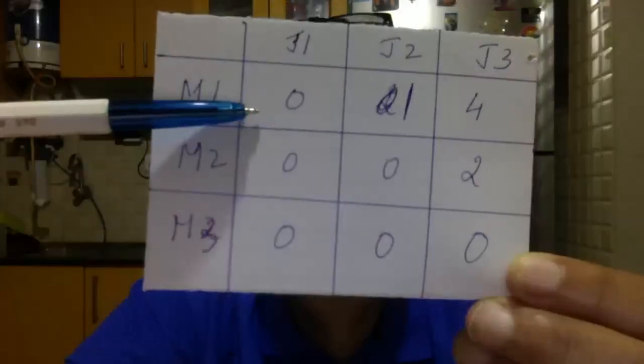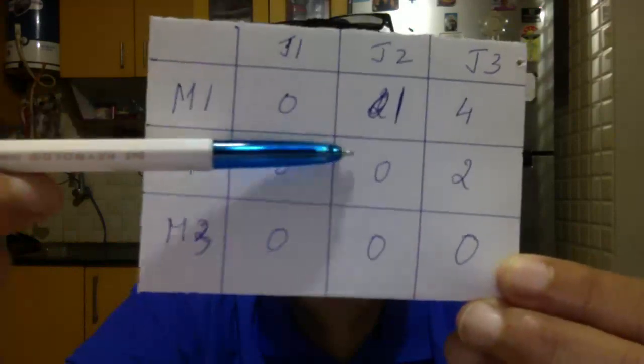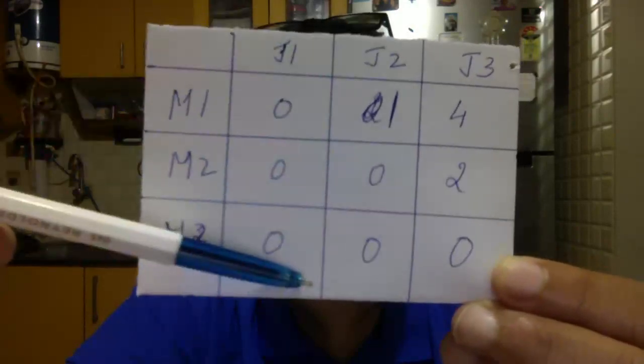So I have to give here. So when M1 gets J1, this column gets over. When M2 gets J2, this column gets over. So M3 has to get J3. Understand? You can't give 2 jobs to one person. This is my allocation.